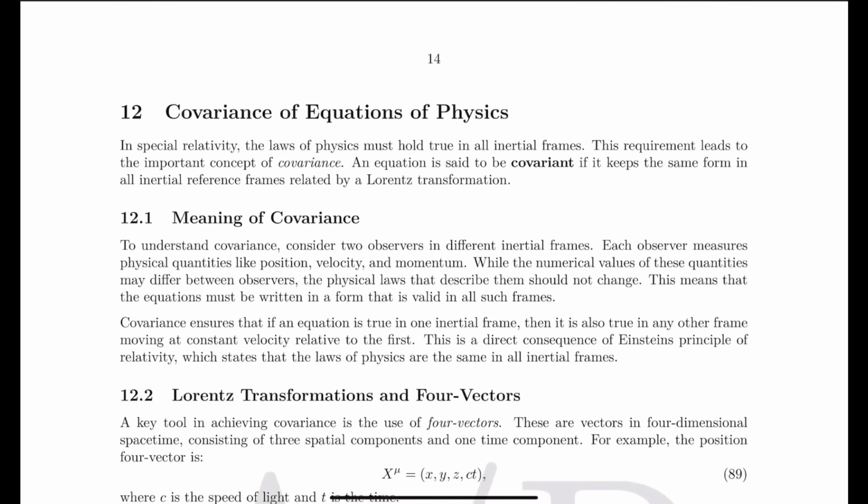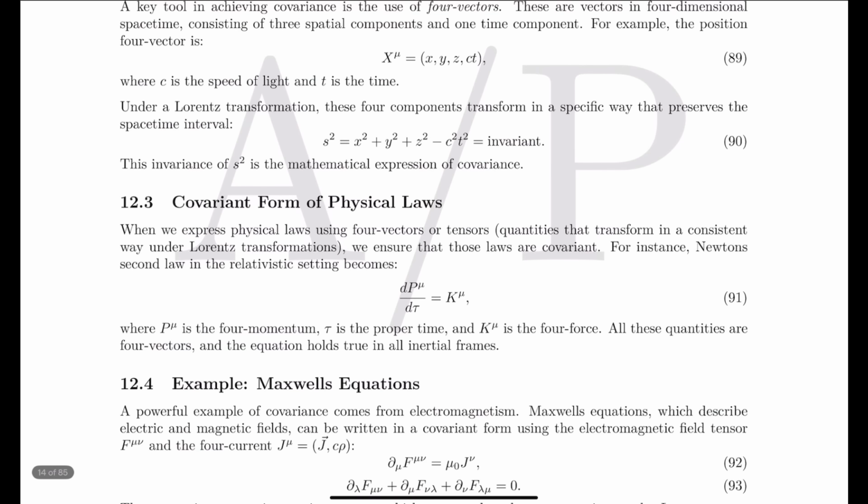Let me tell you, this is the covariance of equations of physics. This is a very untouched topic, so I have covered even this topic. If you need to write what is covariance and what is invariance, and if you know this is the PYQ itself, that you need to prove that this is invariant.